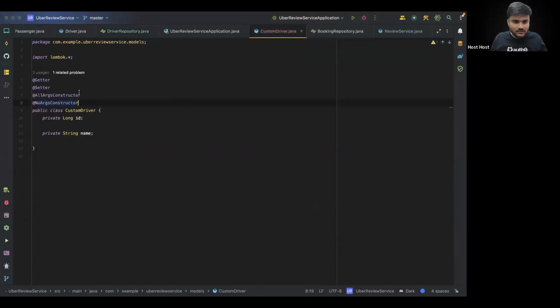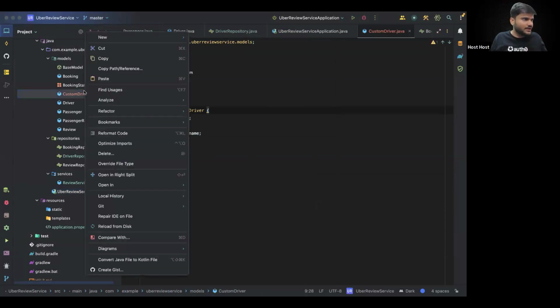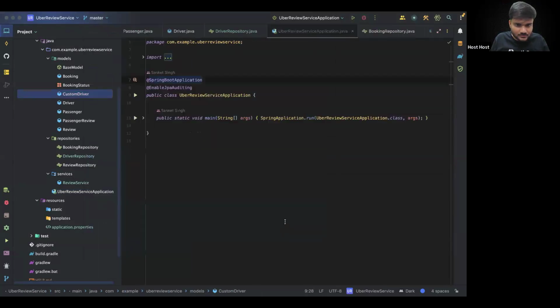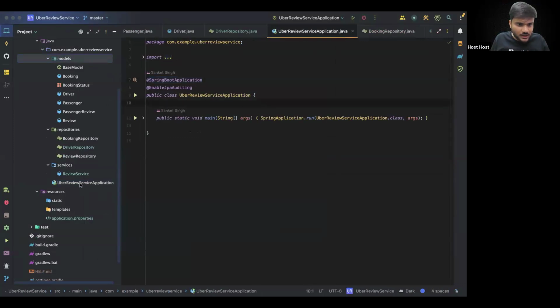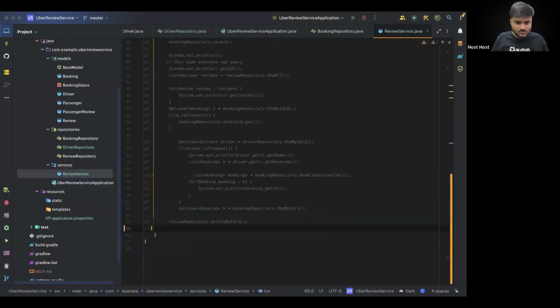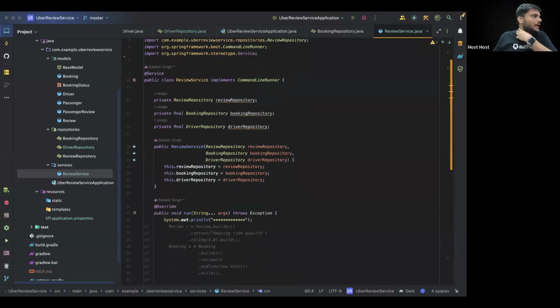Okay, we'll come back here and we'll remove the custom driver and everything. We'll later introduce all of this, but again, you have the concept now. So I will just delete it, and we'll delete it from here as well. Okay, cool. There we go. Any questions as of now, guys? Did you understand what the issue was? That variable name was an issue for us. That was a reserved keyword.